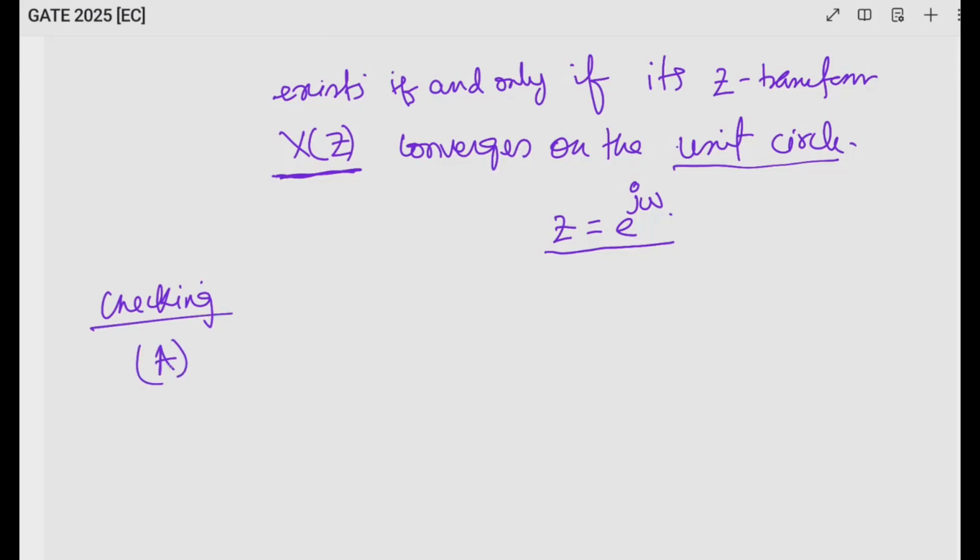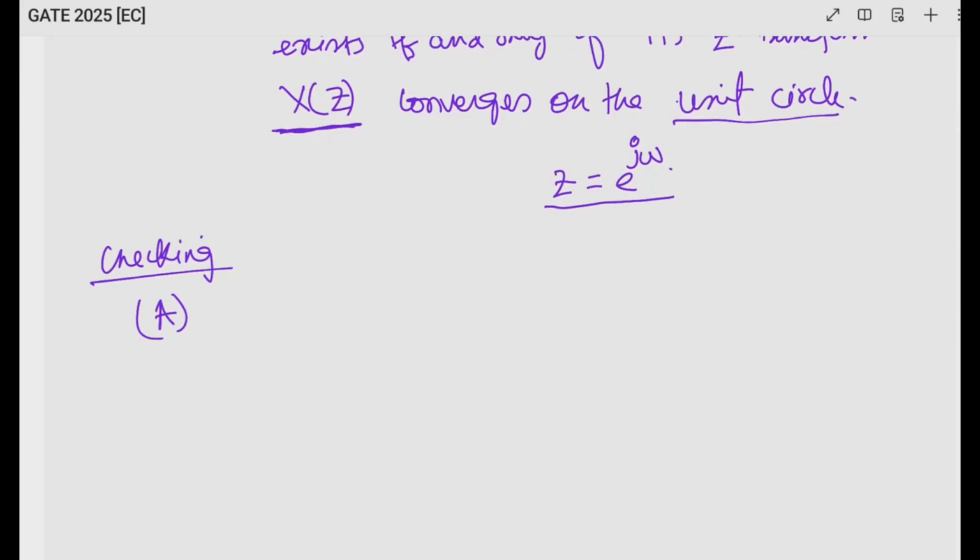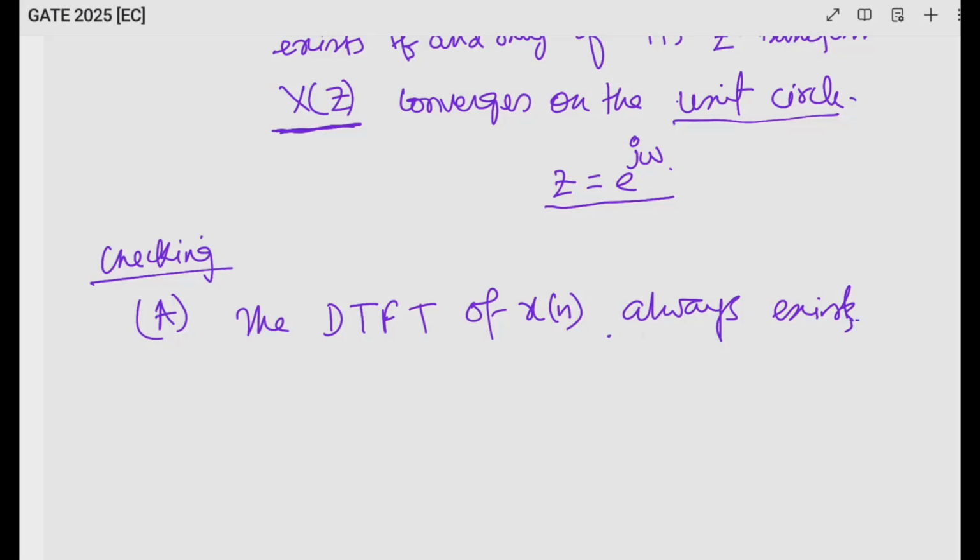So option A says the DTFT of x[n] always exists. This statement is false. Why false?